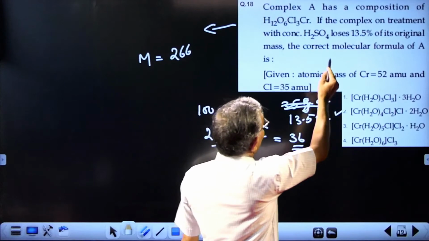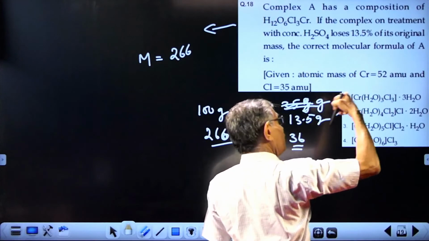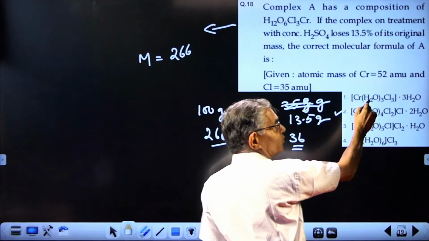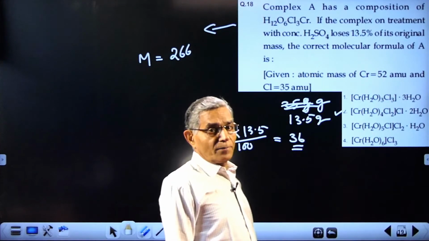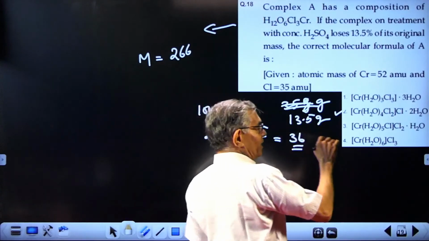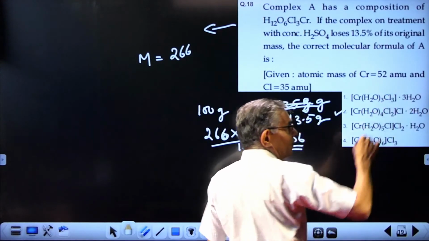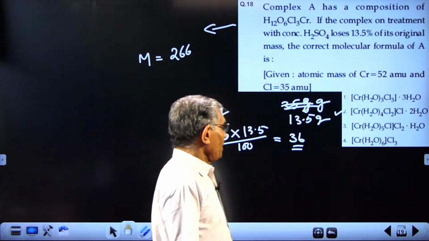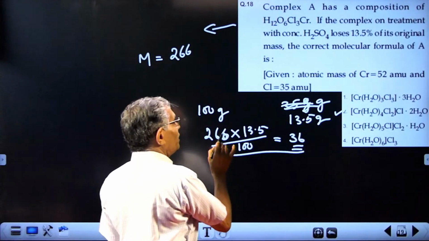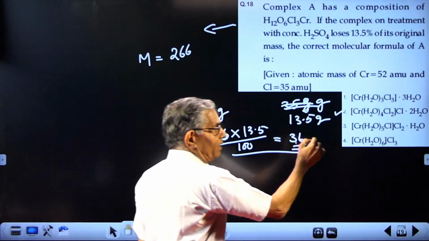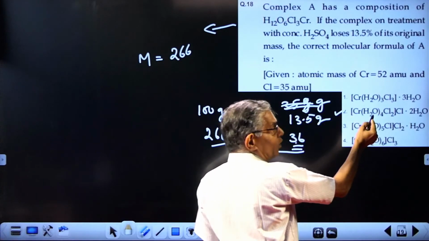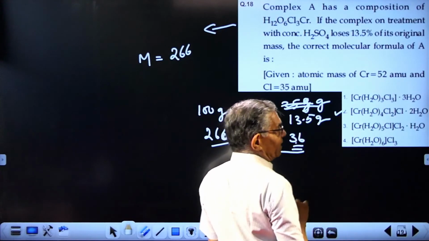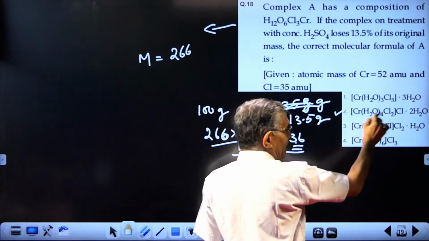It is actually treatment with sulfuric acid. Very strong heating will result in loss of this one, but sulfuric acid cannot actually take out all this water. So on treatment with sulfuric acid, only this water of crystallization will be lost. So the account given is 1 mole loses 2 moles of water, meaning it is satisfied only by the second formula. This water cannot be removed by sulfuric acid. Formula is 2, answer is 2.